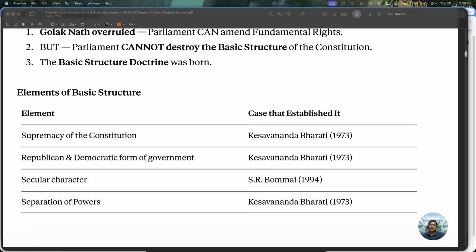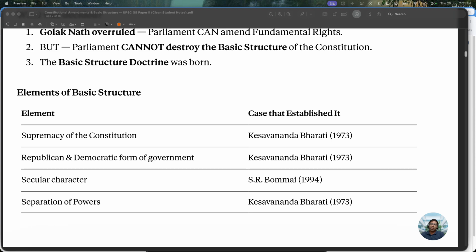It just said that Parliament cannot destroy the basic structure of the Constitution. But over the decades there were various cases through which we can infer that some of the things in our constitution are part of the basic structure. So what is basic structure? Say, something like supremacy of the constitution, and republican and democratic form of government. So this is basic structure.